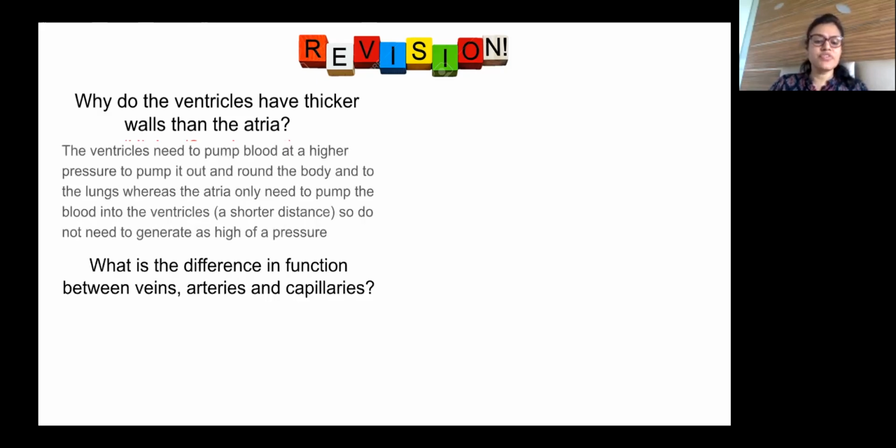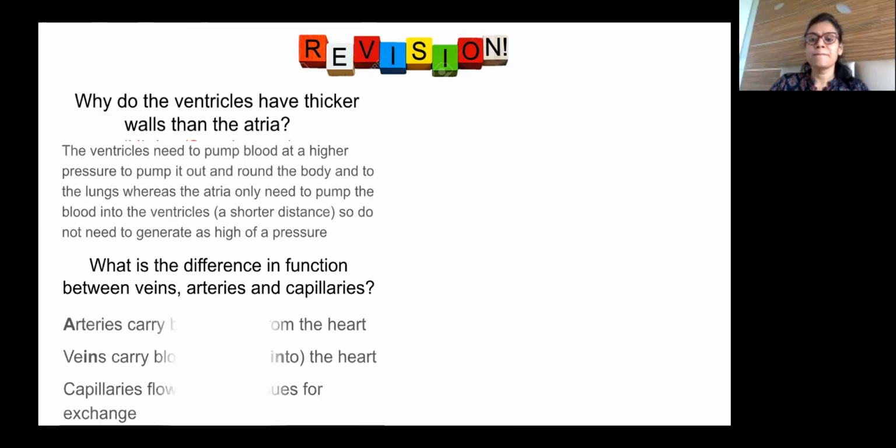Okay, what is the difference in function between veins, arteries, and capillaries? Just think for 2 minutes. What is the function? What do they do? Function means what do they do? Veins carry. Good.